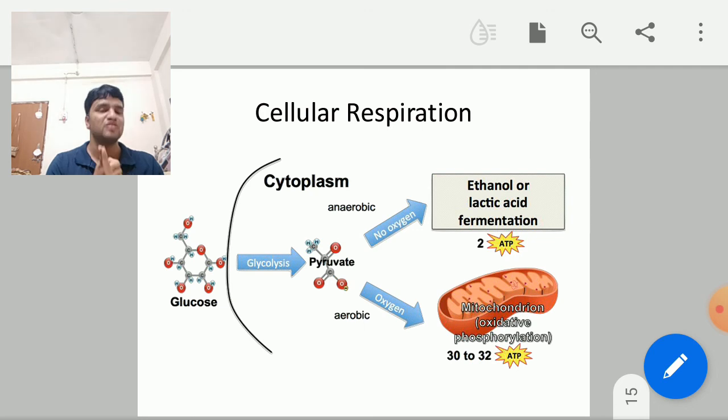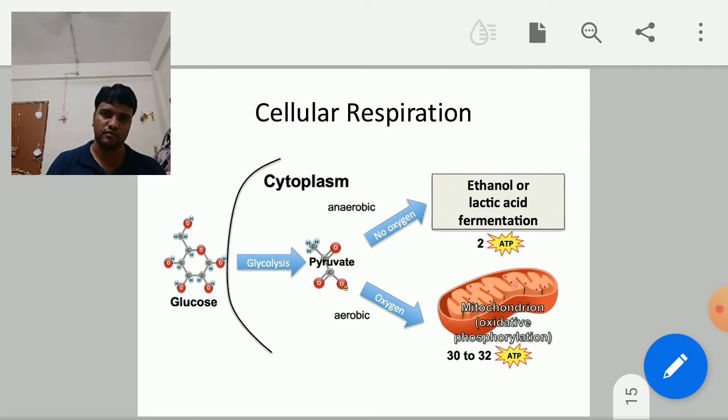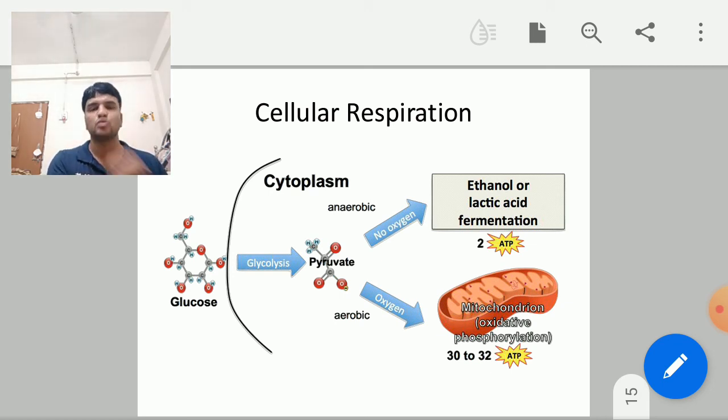That is in presence of oxygen, in absence of oxygen, in lack of oxygen. So you have a flow chart, that is oxidation of glucose in 3 different pathways. In the presence of oxygen it takes place in the mitochondria, in the absence of oxygen it takes place in the yeast cell, and in lack of oxygen it takes place in the muscle cells. And this is about cellular respiration.